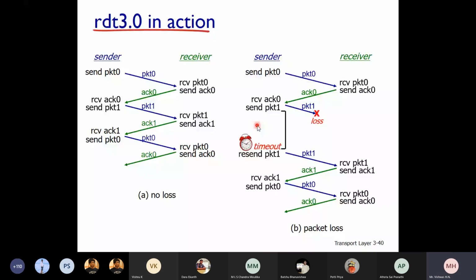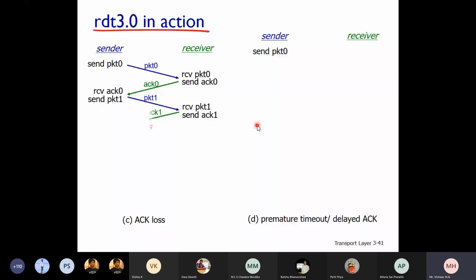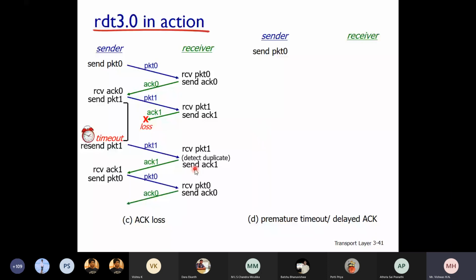So what happens when an ACK is lost? Let us see that. You can see an acknowledgement is lost. Even at that time, the sender will not have any information about the loss. Is that clear? So what happens after the timeout? Again, the packet is sent. The receiver will detect the duplicate, delete it, and send ACK 1. Is that clear? So again the acknowledgement is received by the sender, and things continue. So this is how a lost acknowledgement is addressed.